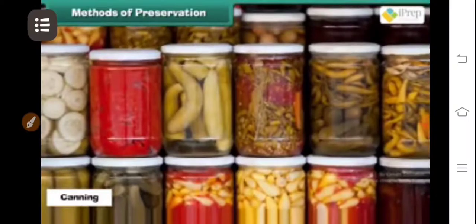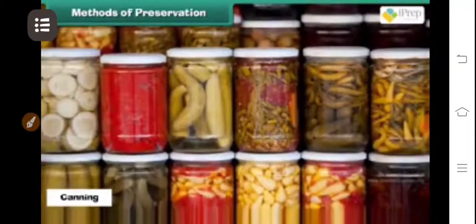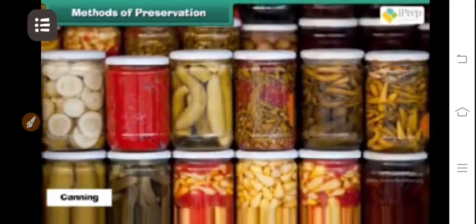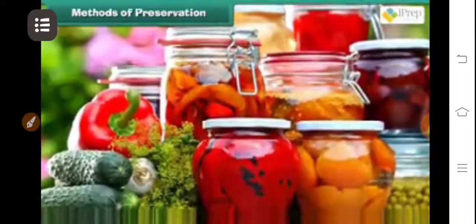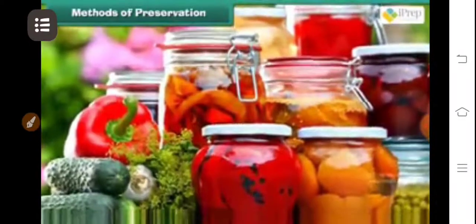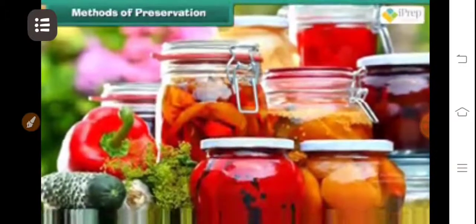Canning. In this method, air is removed from food and then the food is put in airtight cans so that germs do not grow on it. Vegetables, dairy products, and seafood are preserved by this method.